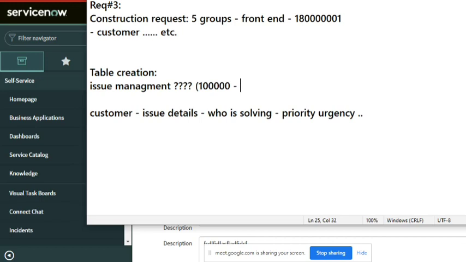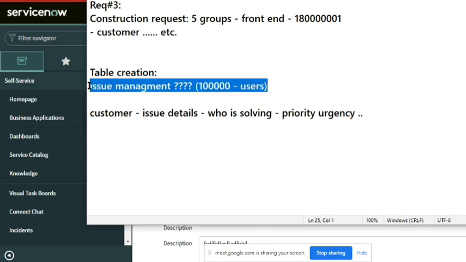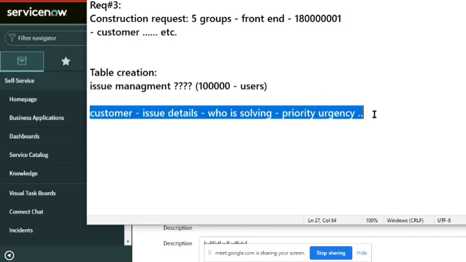Now he came and asked you to develop or provide one application or platform. And you are all ServiceNow people. You asked back, what do we want to capture, what are the main inputs you want for an issue.